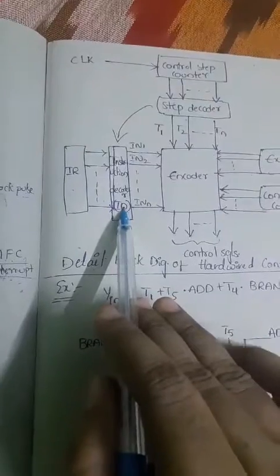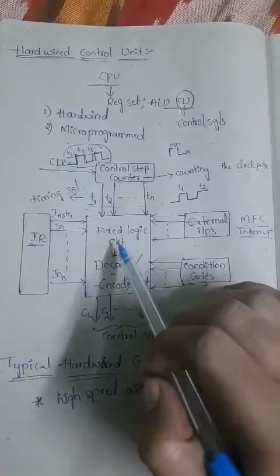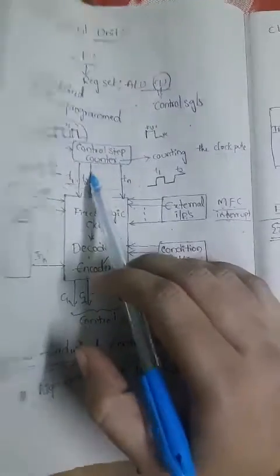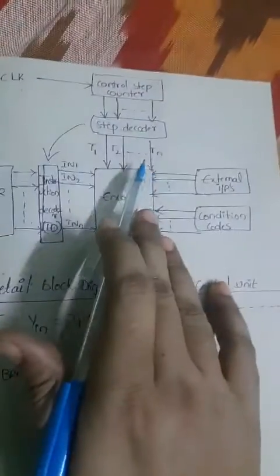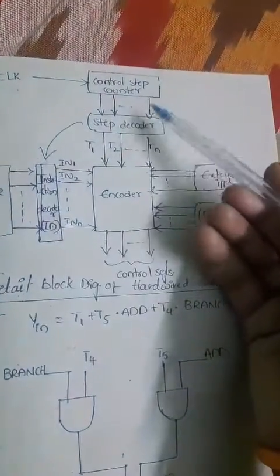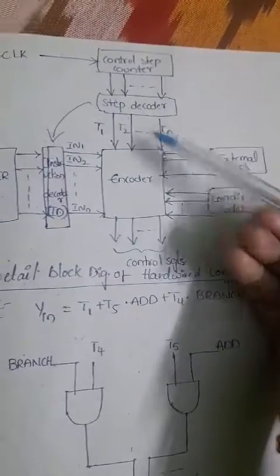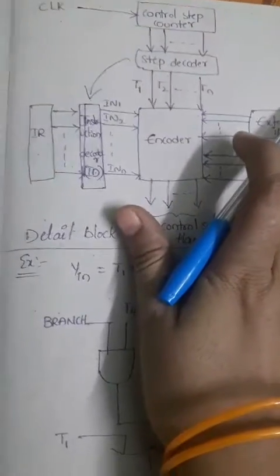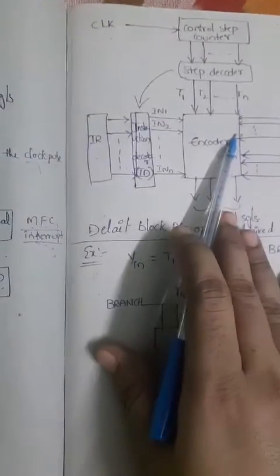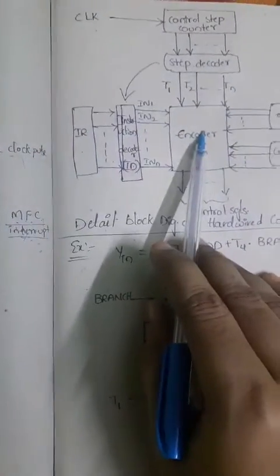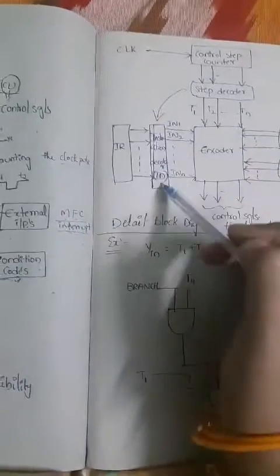Also, in the previous case the control step counter information was applied directly to the decoder and encoder circuit, but in this case the control step counter output is given through the step decoder to the encoder block. So, to go into more detail, instead of directly applying the IR value, we use the instruction decoder.